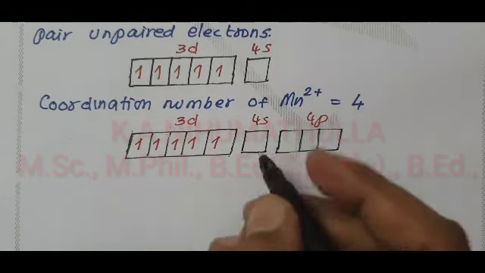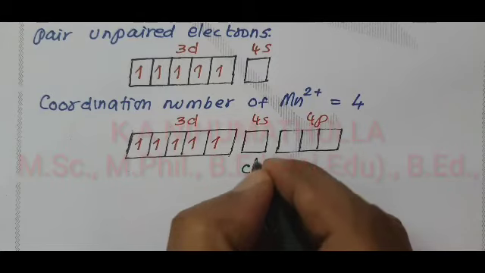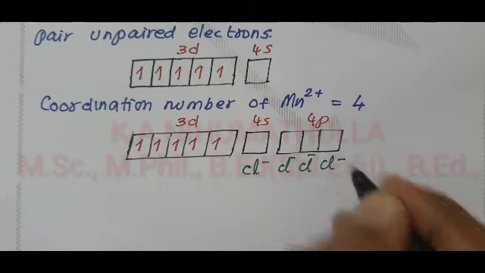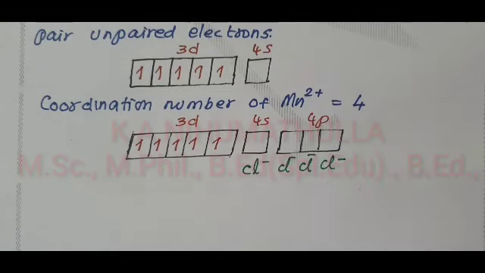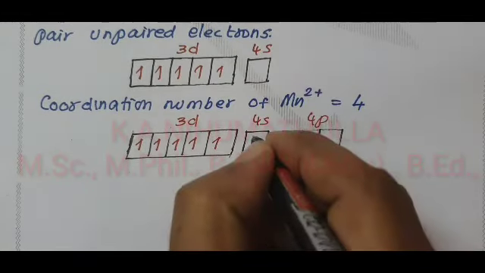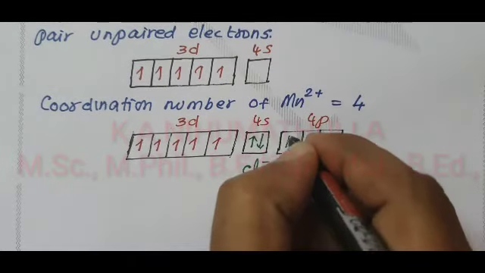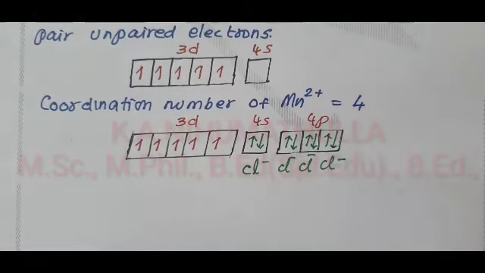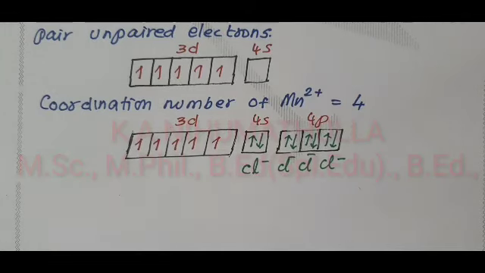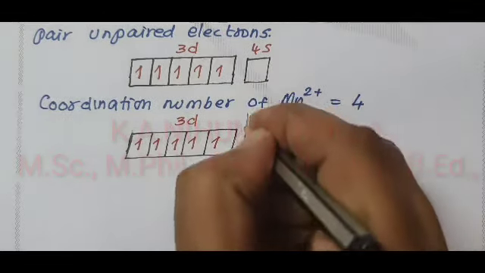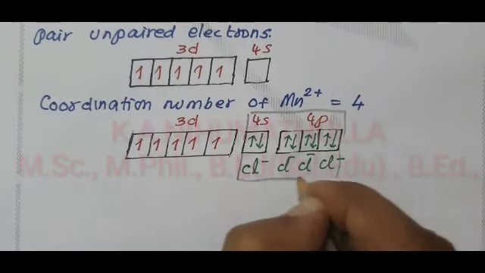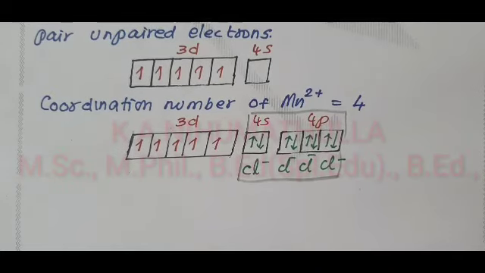How many ligands do we have? 4 ligands: Cl minus, the first Cl minus, second, third, and fourth Cl minus. So each Cl minus shares a pair of electrons with the vacant orbitals of manganese 2 plus. What is the hybridization we have? The hybridization starts from the s orbital and ends with the p orbital.